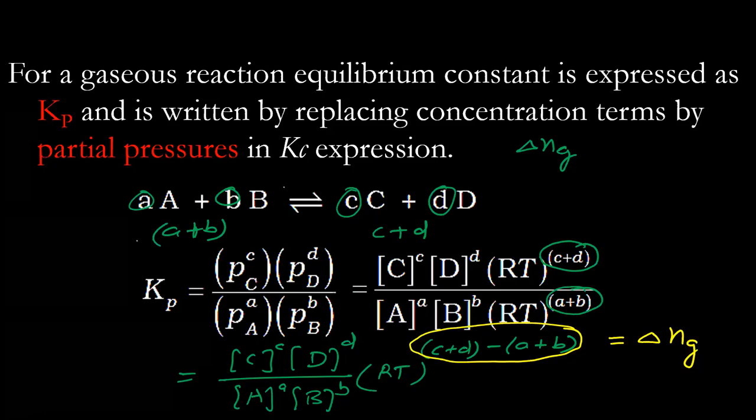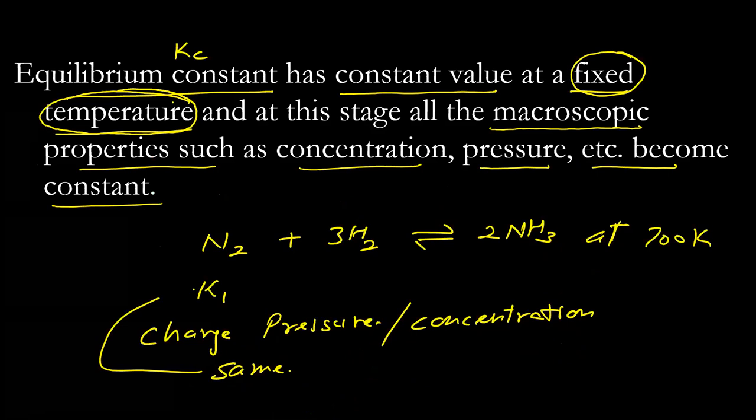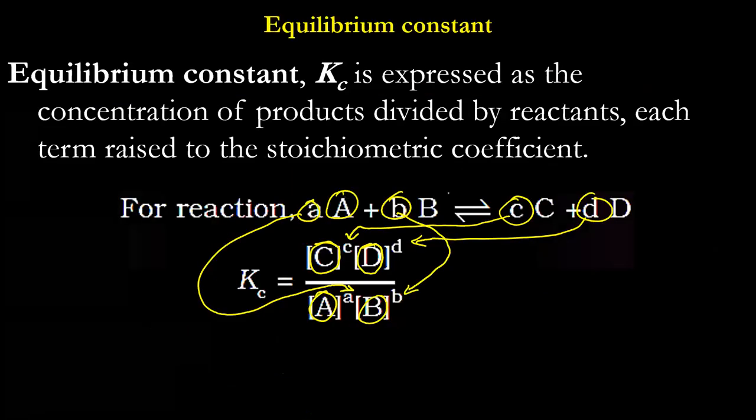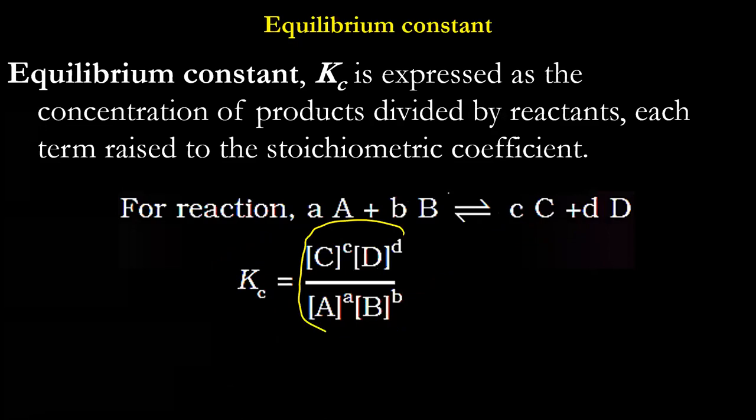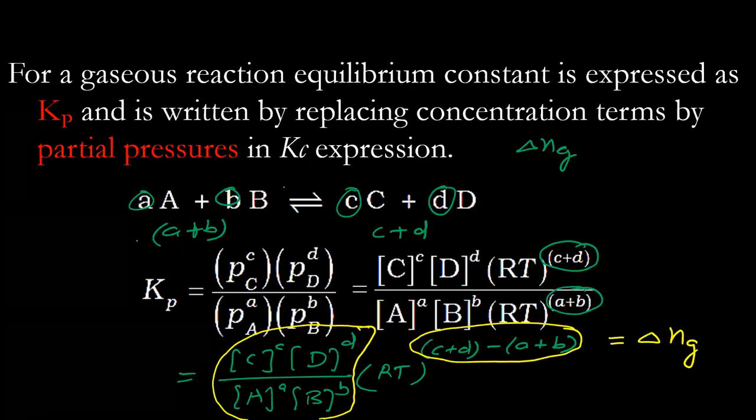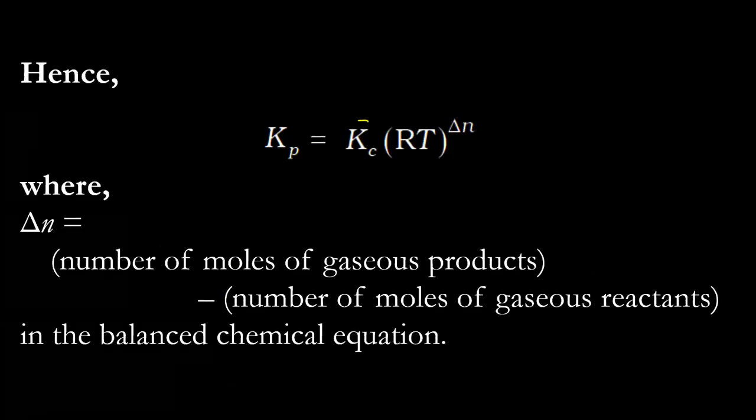So it means you can replace C plus D minus A plus B by delta Ng, and you can replace this term by Kc, because Kc is equal to C to the power C, D to the power D divided by A to the power A, B to the power B. So this part you can replace by Kc. So once you replace these, you get Kp equals Kc RT to the power delta Ng.